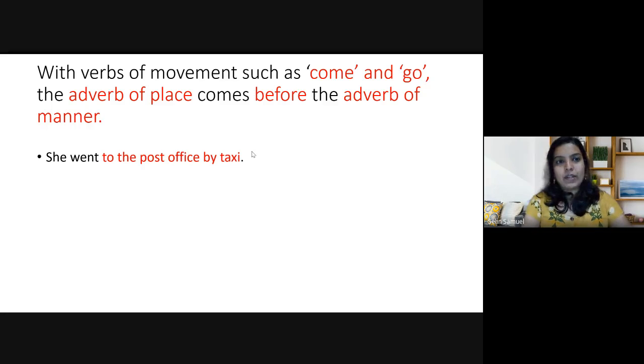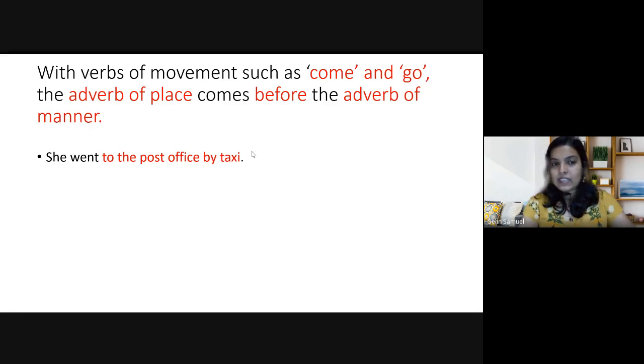Just look at the example. She went to the post office by taxi. If you are sticking to the first rule, where manner, place, and time should be the sequential order, this sentence should be constructed like "She went by taxi to the post office."